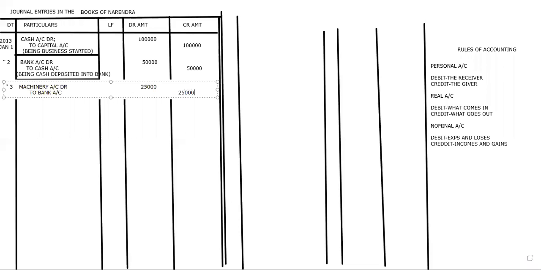So simply, we are going to write a narration: being machinery purchased by check. Payment by check, I'm writing only here. That's it. What is the next one?